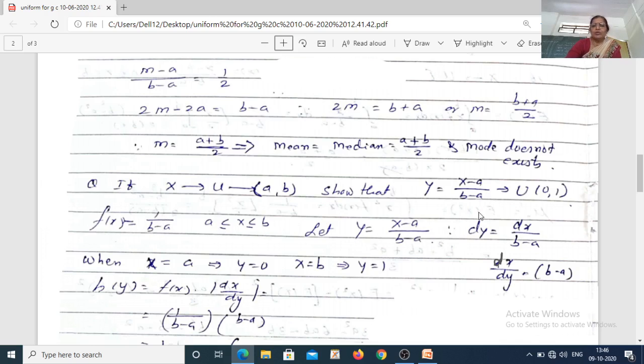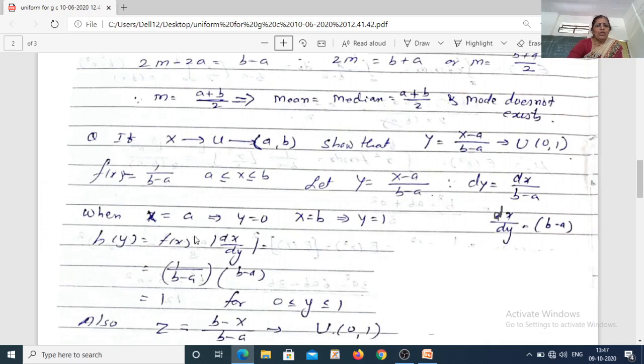Now if I have a transformation like this, y equal to (x minus a) upon (b minus a), so what is my dy? dy is equal to 1 upon b minus a as a constant into the derivative of x minus a, which is dx. Okay. So what is my dx by dy? Let us take dy on the left hand side, b minus a on the right hand side. So dx by dy is b minus a. Now let us see what will happen to the range of y. Now when x is equal to a, y is (a minus a) upon (b minus a), that is 0. And when